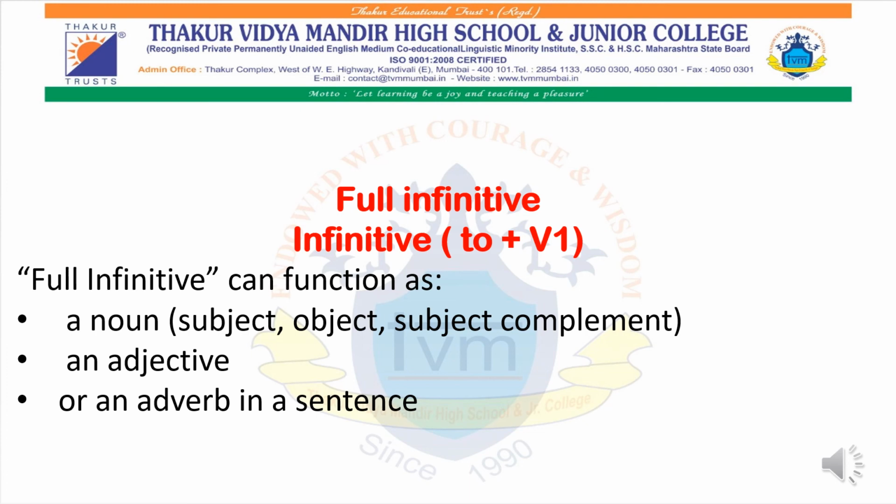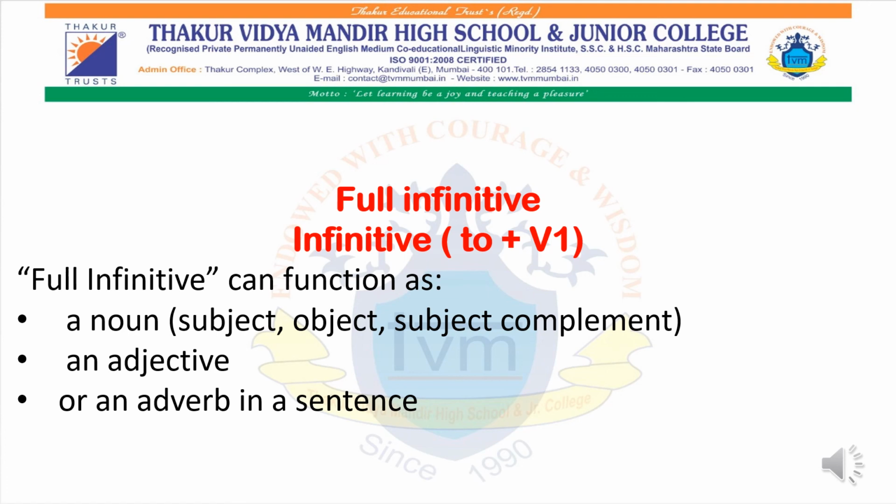The word to is frequently used with an infinitive, but when an infinitive is used without to, it is known as bare infinitive.